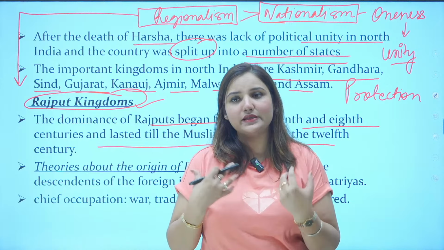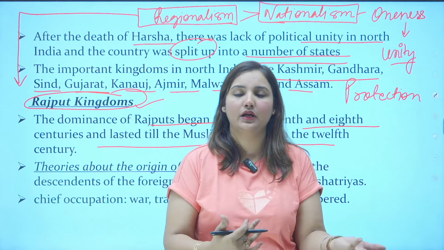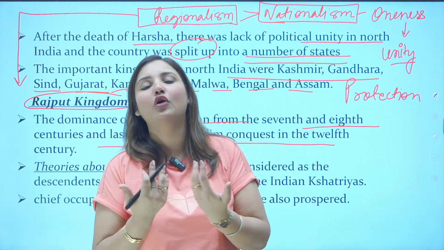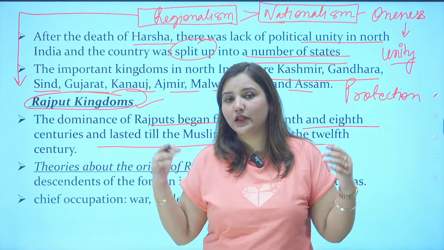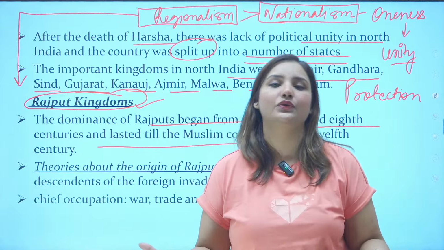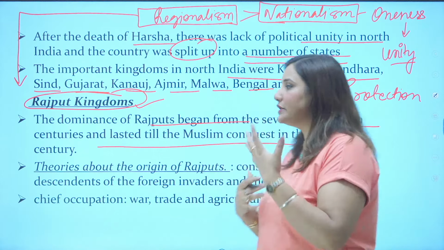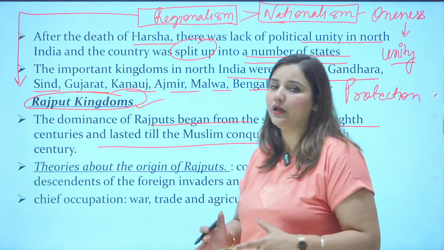Okay, and it is easy for them to come together and settle down. Even if they come from a different country, they'll be finding a lot of common details because they are from an elite class. Okay, so for them it is easy to mix and match. And for matrimonial alliances also they used to do it. Now with these foreign powers getting mixed with the Indian Kshatriyas, this Rajput theory got started.